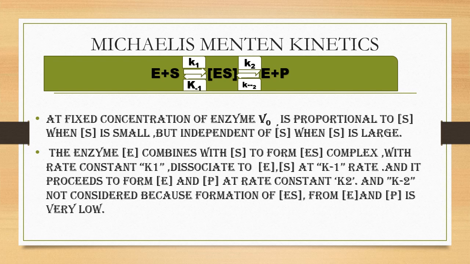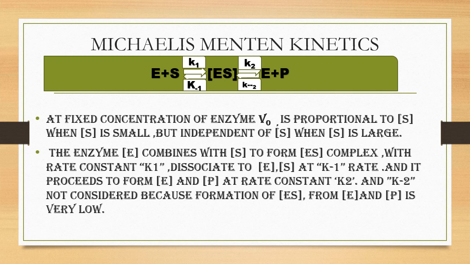K1 is fast compared to K2. At a fixed concentration of enzyme, V0 will be proportional to substrate. When substrate is high, the rate of catalysis will be high. But when the substrate is very large compared to enzyme, the reaction will be independent of substrate because the enzyme is limited.